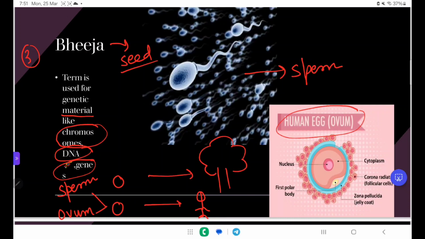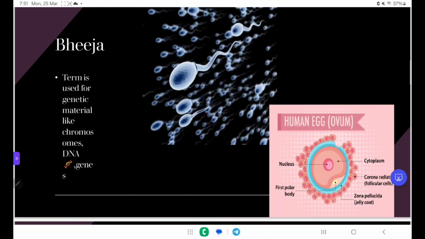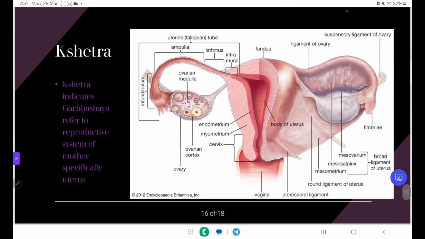In the next video we will see the importance of this sperm and ovum, their lakshana, means their characteristics, how they can be vitiated, and how we can prevent them from vitiation. Okay, next is the fourth and last samagri, the akshetra. Akshetra means you can say simply the field or region.